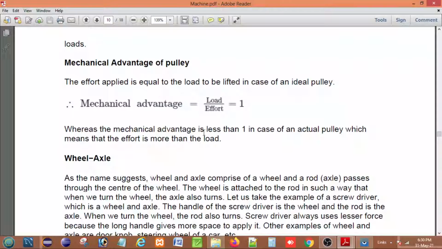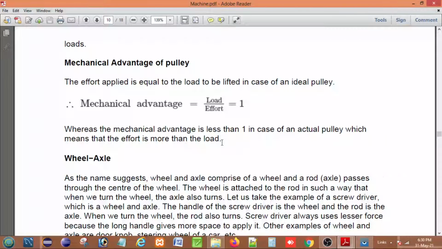In actual practice the mechanical advantage is less than 1 in the case of the fixed pulley, which means the effort is more than the load, due to frictional force and the mass of the string. Ideally, mechanical advantage is equal to 1. In this arrangement, there is no gain in mechanical advantage.